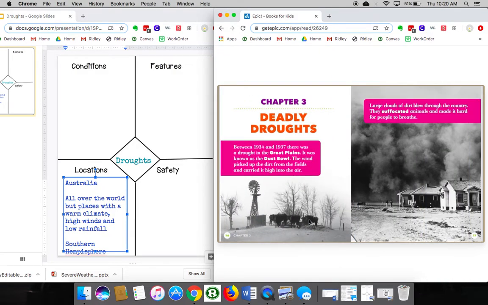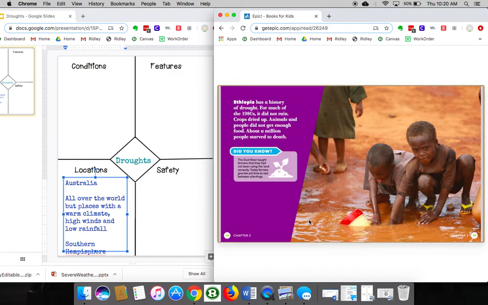Chapter 3, Deadly Droughts. Between 1934 and 1937, there was a drought in the Great Plains. It was known as the Dust Bowl. The wind picked up the dirt from the fields and carried it high into the air. Large clouds of dirt blew through the country. They suffocated animals and made it hard for people to breathe.